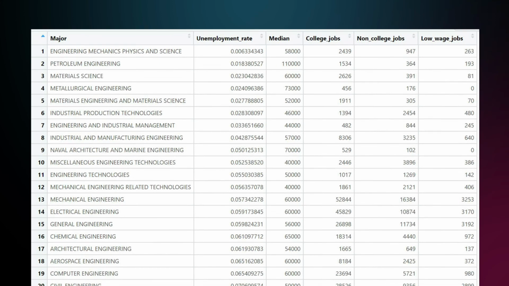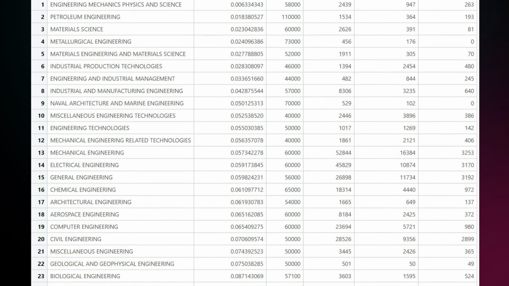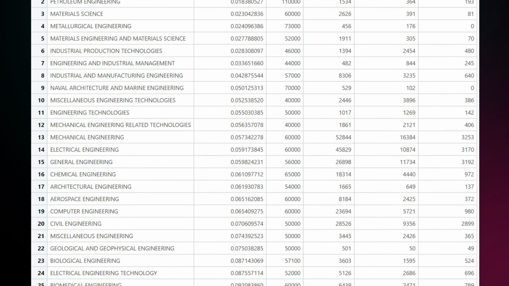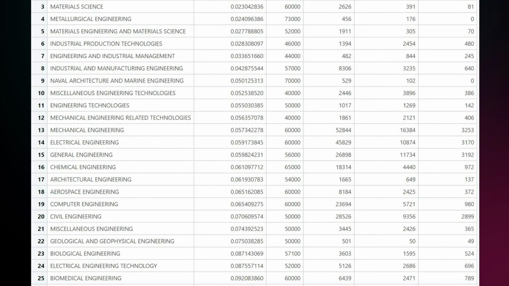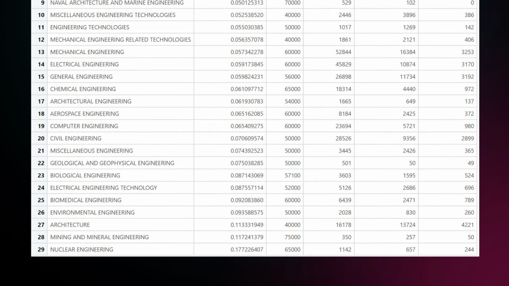Then more common engineering degrees are in the middle, where we get into the tens of thousands, from mechanical engineering to electrical and general engineering, chemical engineering down to computer engineering and civil engineering. And here the unemployment rate is in a range of 6 to 7%, with median incomes around $60,000 per year. At the bottom, maybe surprisingly, we have nuclear engineering.